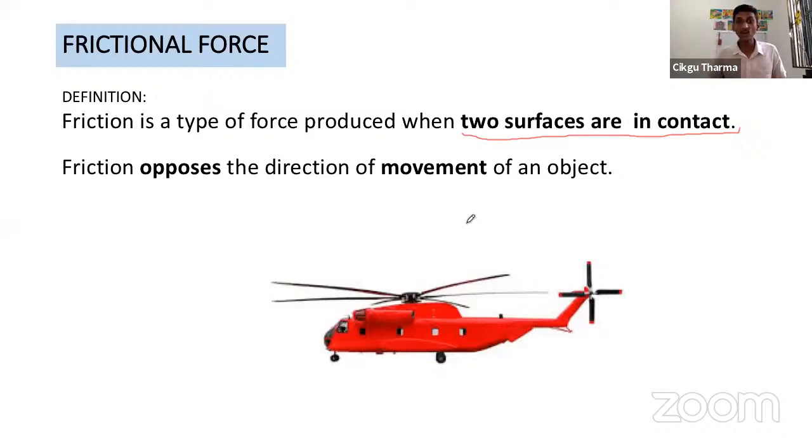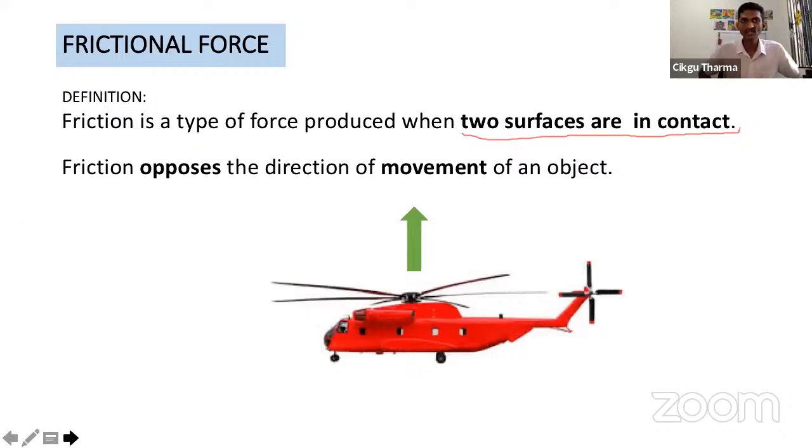For example, look at the helicopter that I've shown here. Let's say the helicopter wants to move up like this. Can you see the green arrow? The green arrow shows the direction of the movement.